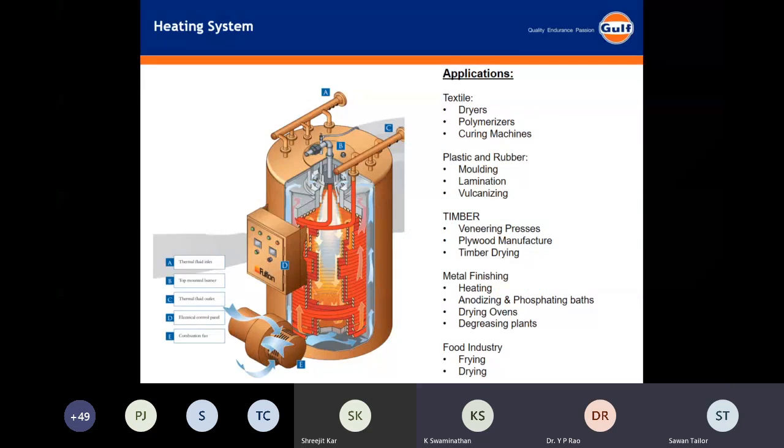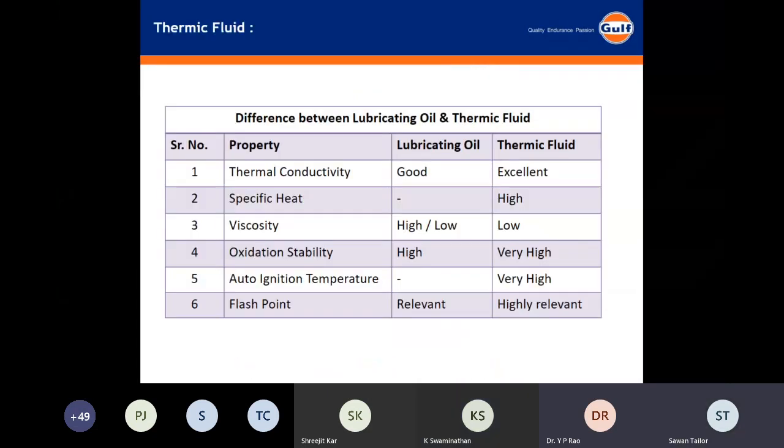Okay, Savan, now, yes, sir. Can I go to the earlier slide, please? Yes. I think you are aware, and the other participants of this call may be aware, that most of the thermic fluids are nothing but straight base oils. Good quality base oils are used. Most of them do not contain any additives.